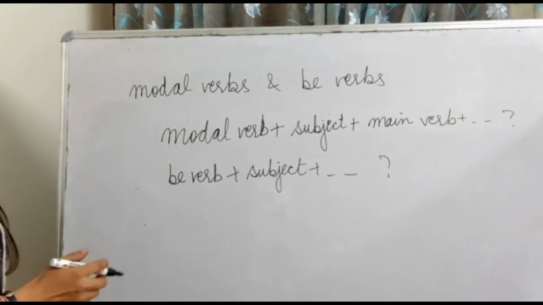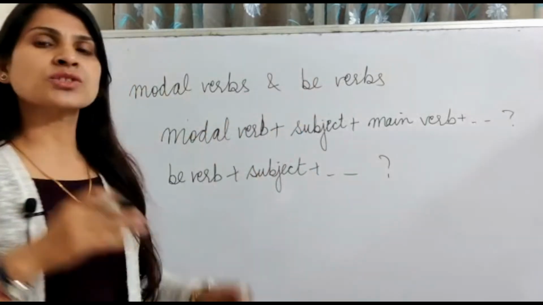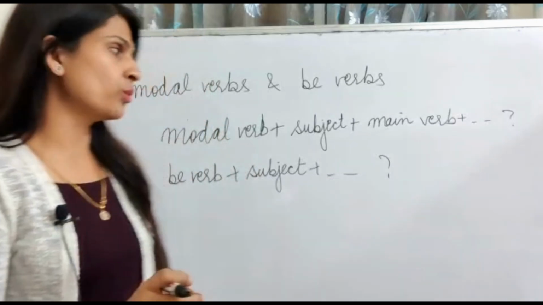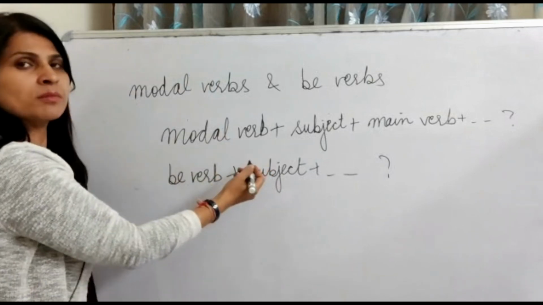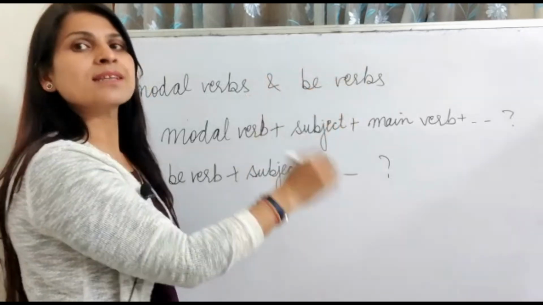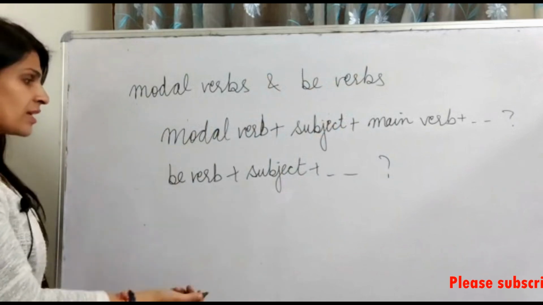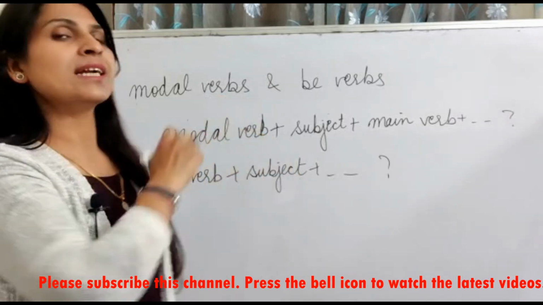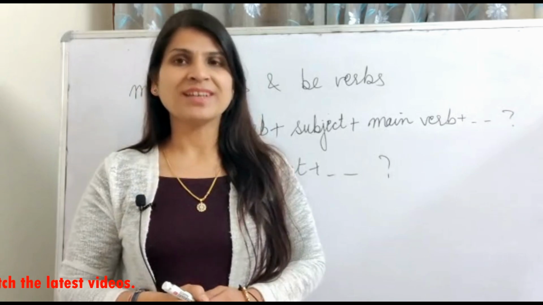So today we saw that declarative sentences with modal verbs and be verbs are so simple to change into questions. We just have to follow the simple rule. When we have the modal verb in the sentence, we should start with the modal verb, then the subject, then the main verb, and then the rest of the sentence, and then the question mark. And when we have the be verb in the sentence, we should start the question with the be verb, then the subject, and then the rest of the sentence, and then the question mark. I hope you like the video. Thanks for watching.